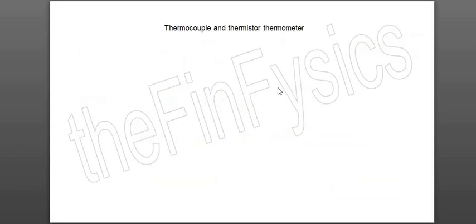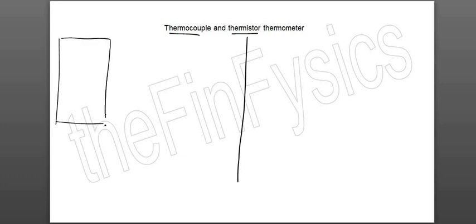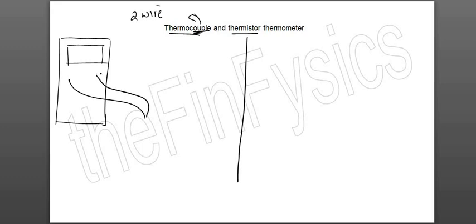The next part is the two other types of thermometer in the syllabus. Okay, thermocouple and thermistor. Sometimes they tell you to draw the diagram of a thermocouple thermometer for 3 marks. Okay, so what you will do is draw something like this. एक ऐसे बड़ा सा meter with a screen. Okay, thermocouple में there are 2 wires of different materials. So here you show 2 wires of different materials connected together to form one junction.